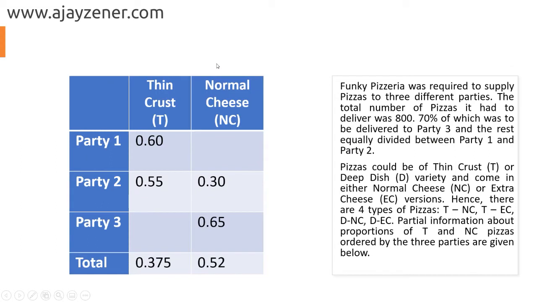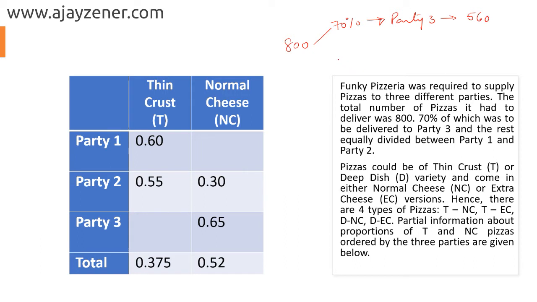So let's read the question first. Funky Pizzeria was required to supply pizzas to 3 different parties. The total number of pizzas it had to deliver was 800. So the total is given to you, it's 800. 70% of which was to be delivered to party 3. So you already have quite a lot of data here: 800 pizzas were there and 70% of them are going to go to one single party, which is party number 3. So that itself tells me that 560 pizzas were delivered to party number 3.